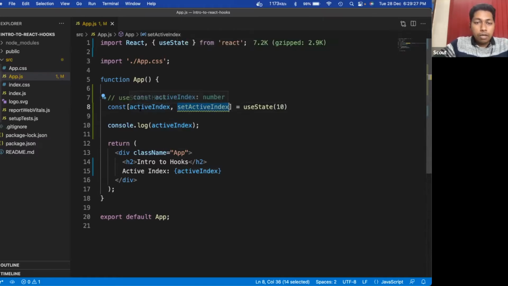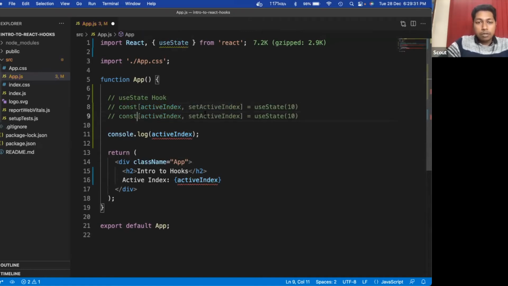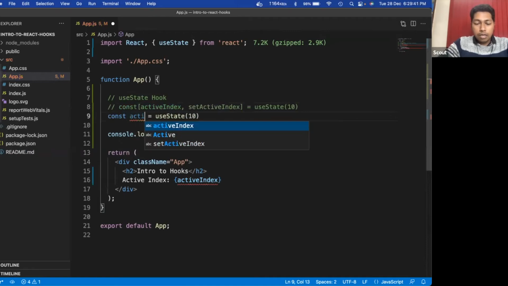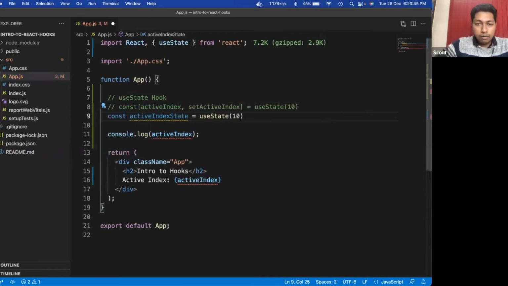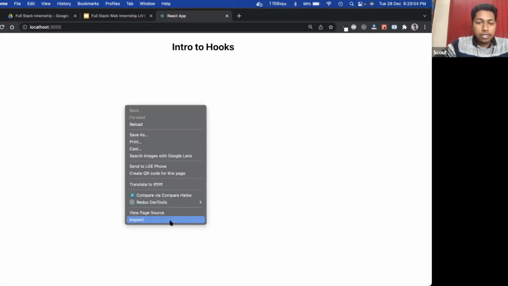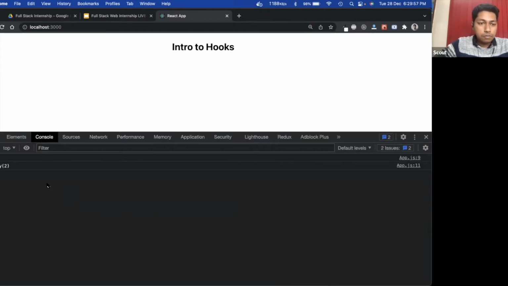If I would not define it like that, let's comment out this line and copy it, and call it activeIndexState. If I console.log this activeIndexState right now and go and check the console, as you can see, it has given an array.